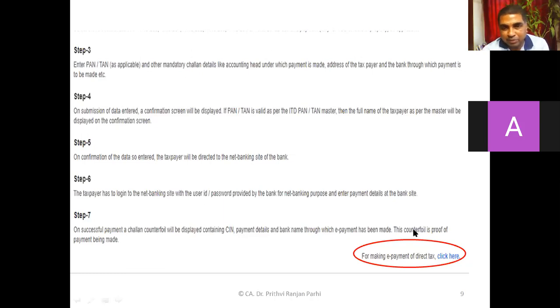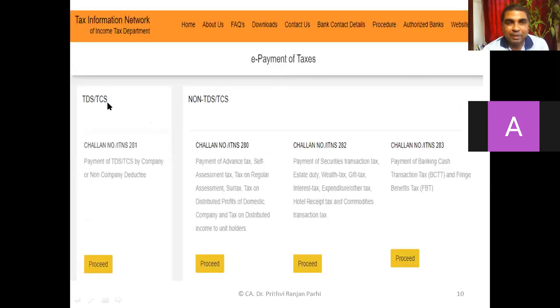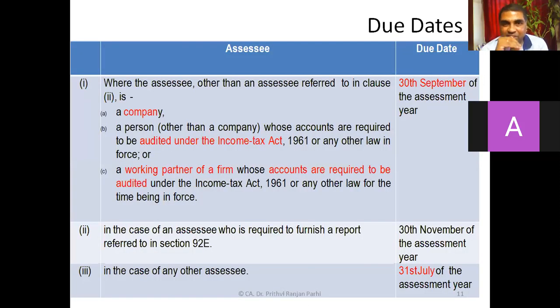Towards the last part of the steps, you can find a link for making payment. If you want to make payment after reading all these steps, then if you click here, you will get a screen like this. Here, different kinds of tax challans are there. This is the challan for TDS or TCS. For advance tax and self-assessment tax, this is a challan. Like this, various kinds of challans are there. You have to fill them up, and through online banking, you can make the payment. That is called e-payment of taxes. Understood how taxes are paid? Yes, sir. Okay.